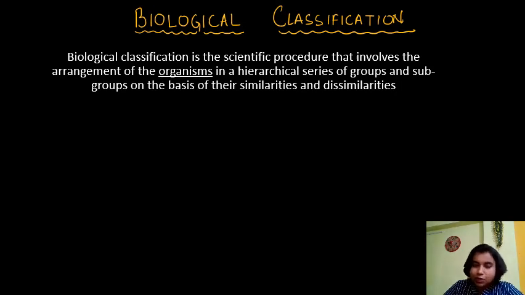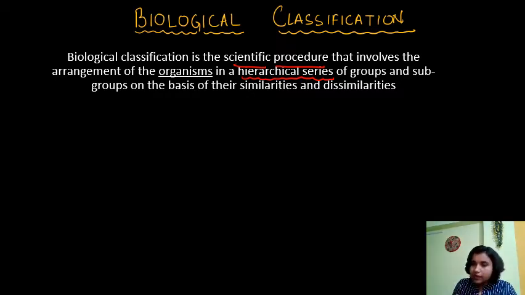Welcome to my class. Today in this topic we will be discussing biological classification. Biological classification is basically a scientific procedure that involves the arrangement of organisms in a hierarchical series. What is a hierarchical series? Last class I have given you, right? There are 7 series: Kingdom, phylum, class, order, family, genus, species.